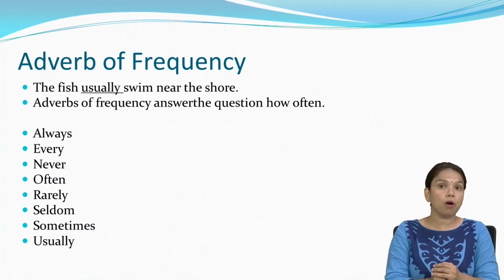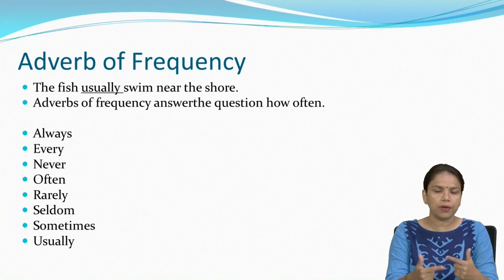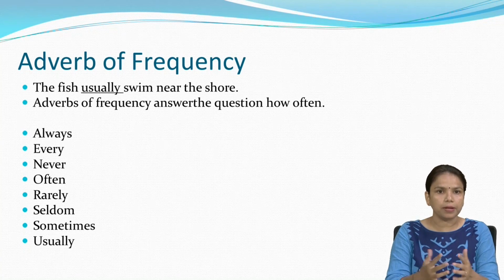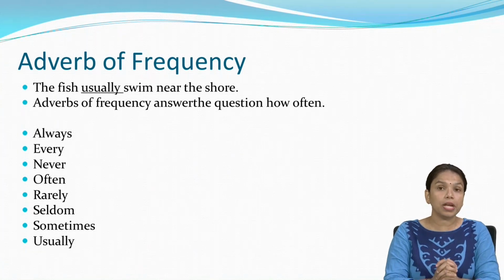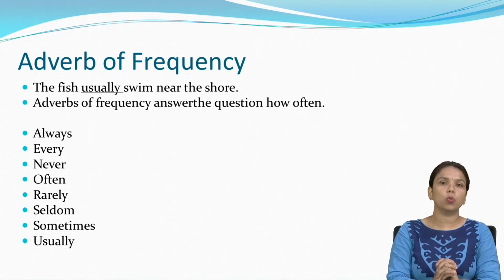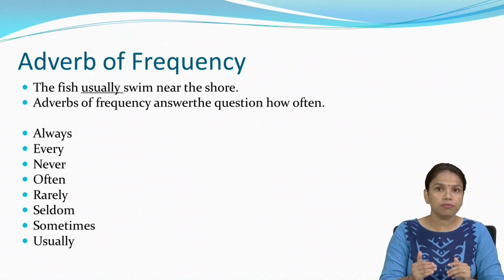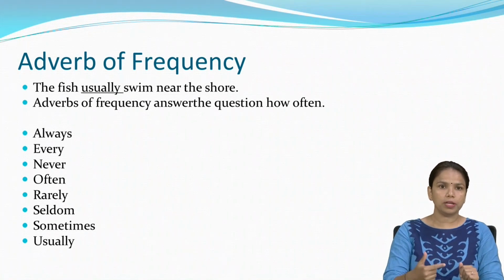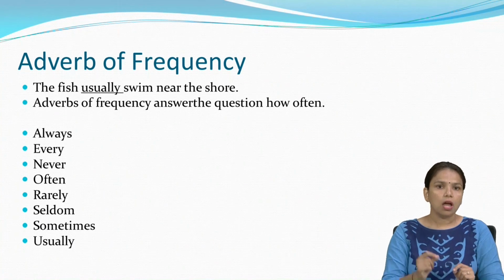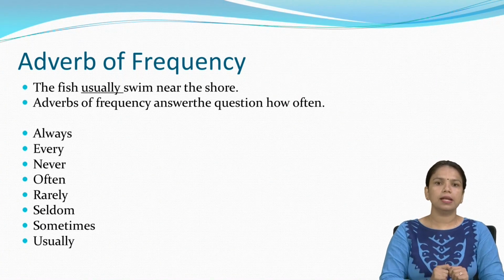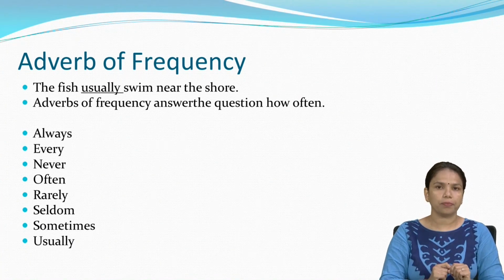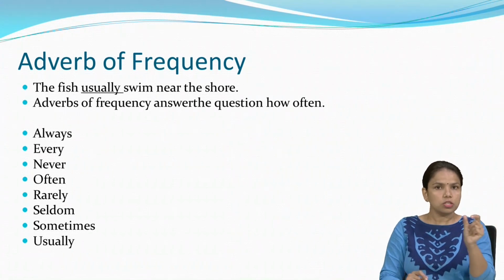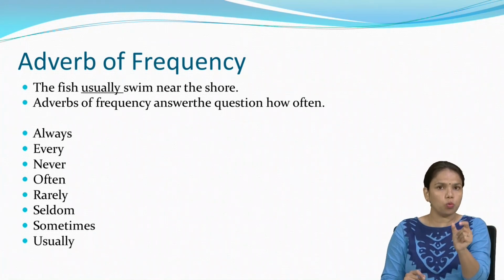Now adverb of frequency. Adverbs of frequency answer the question how often. The fish usually swim near the shore. Swim is a verb, but how often?